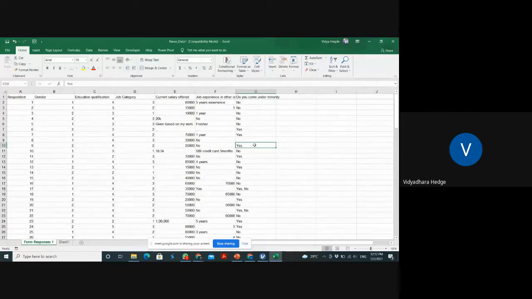This is what? Three scale, four scale, five scale, two scale data. What can we call it? A particular word I told yesterday, the word starting with R. Something like that.